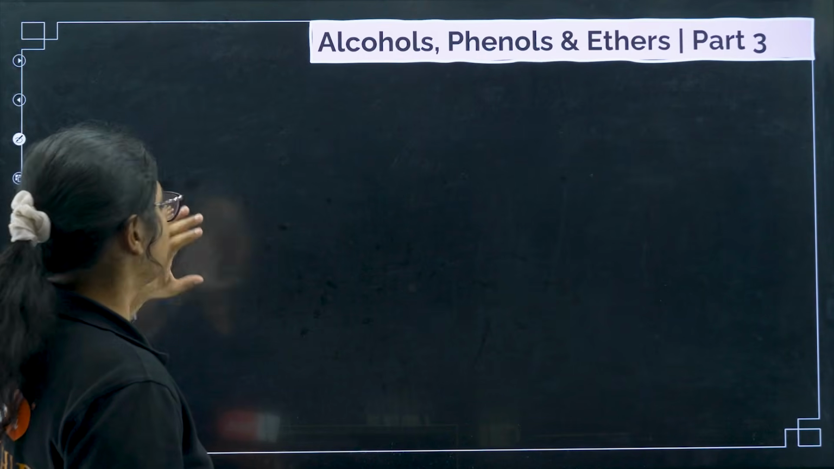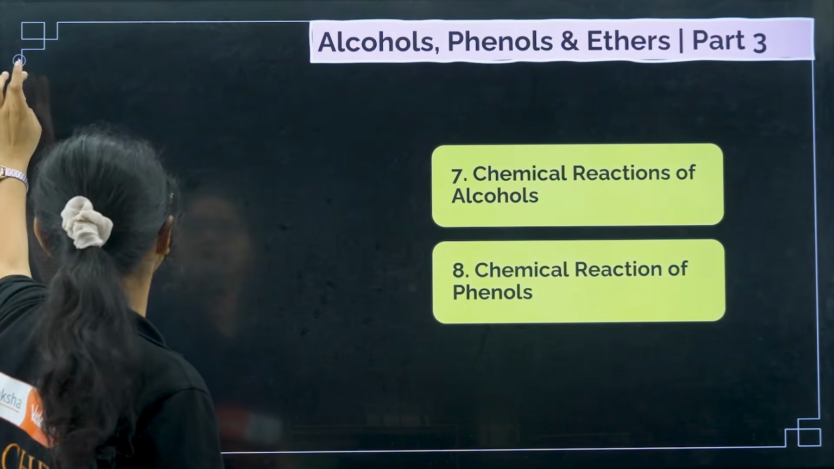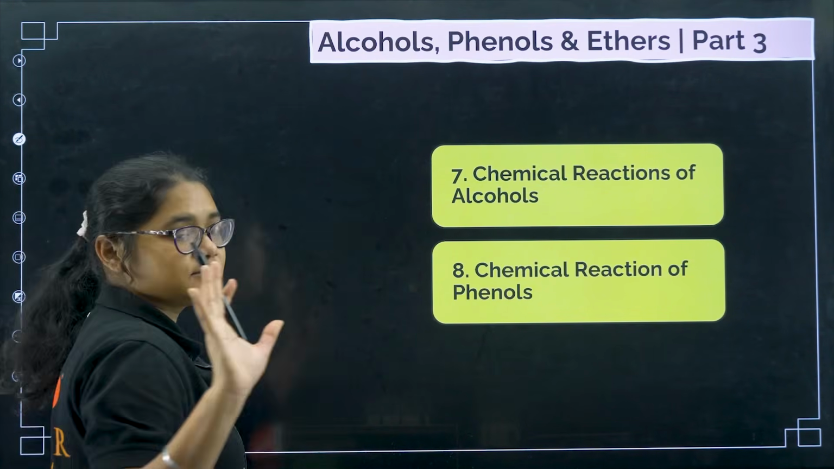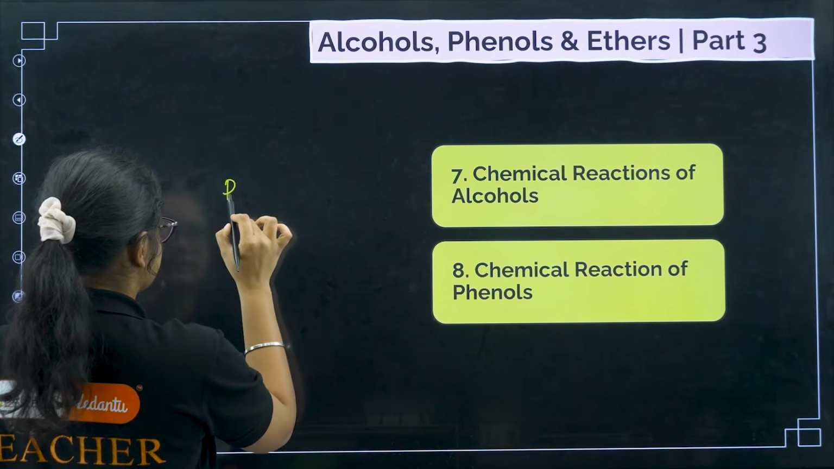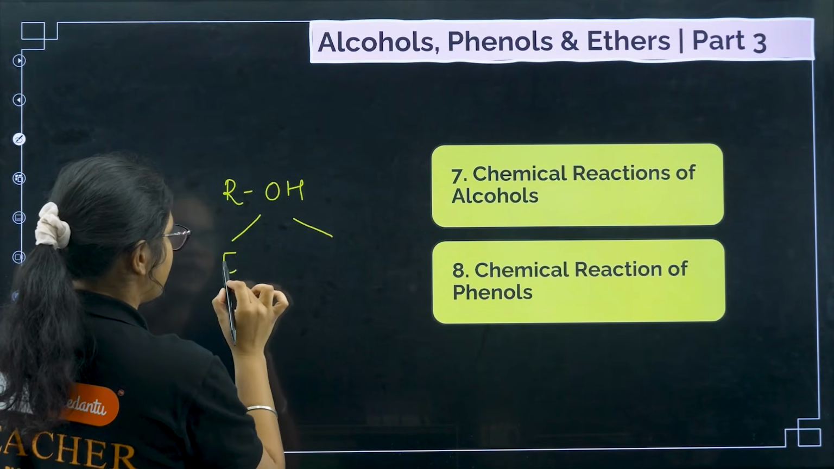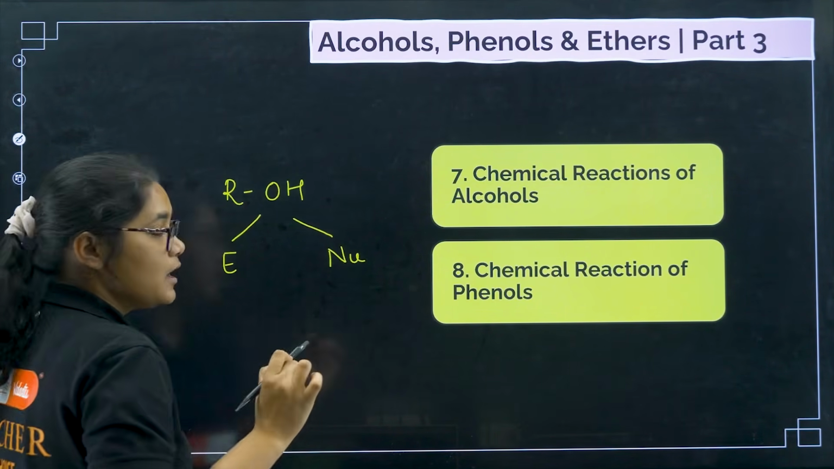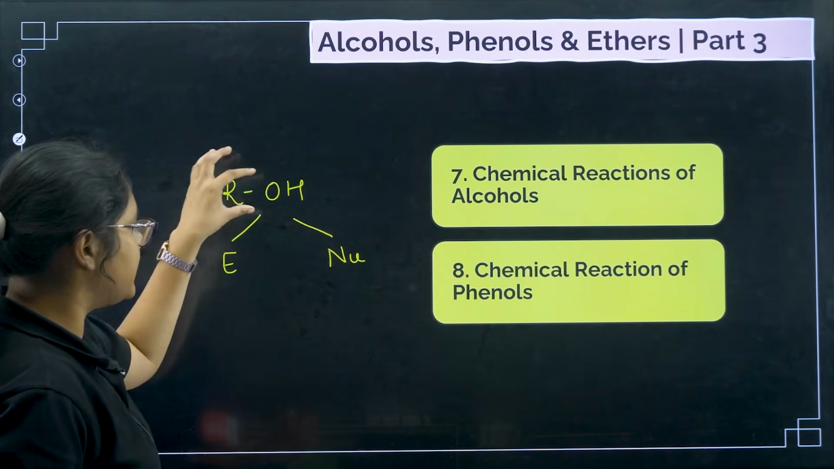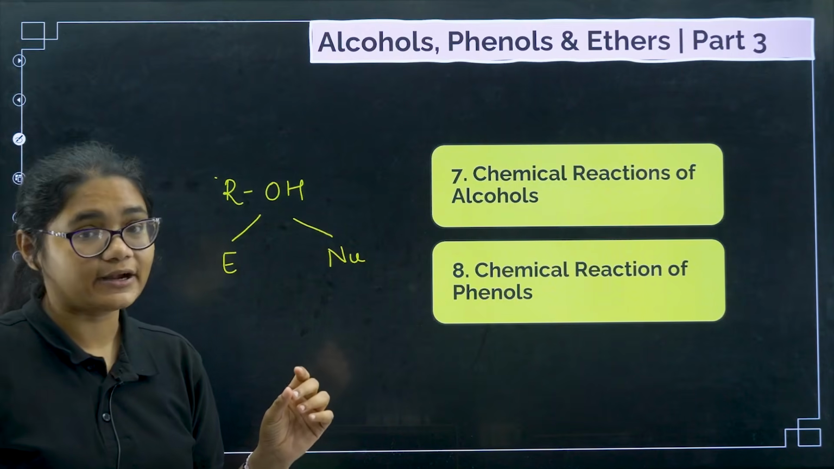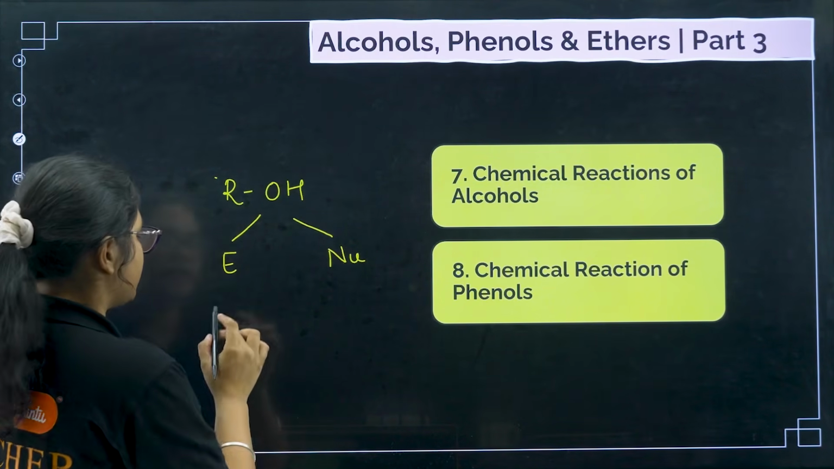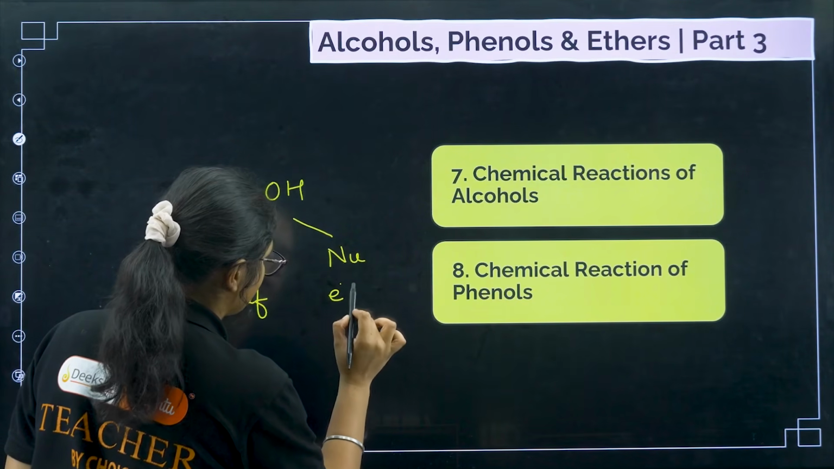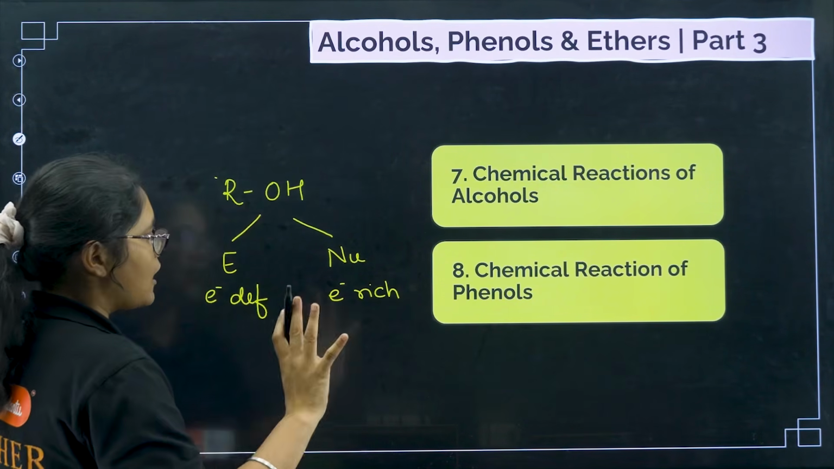Now let us move to the next part, that is the chemical reactions, very very important. First of all, chemical reactions of alcohols are of two types. Alcohol can behave both as an electrophile and a nucleophile. What do you mean by that? It can act as an electron deficient species, and it can also act as an electron rich species. Electrophile means electron deficient species, and nucleophile means electron rich species. Now how does that happen?